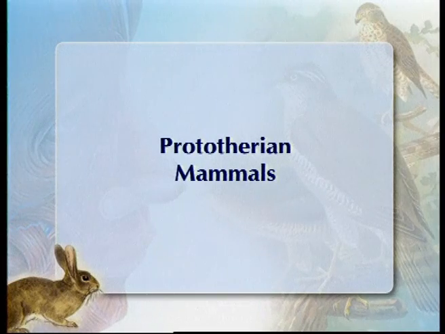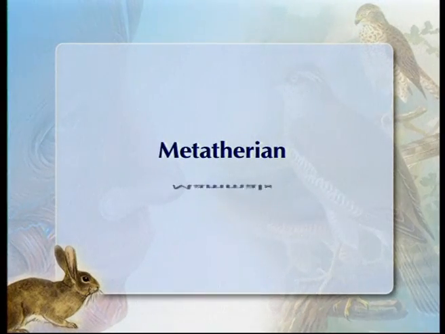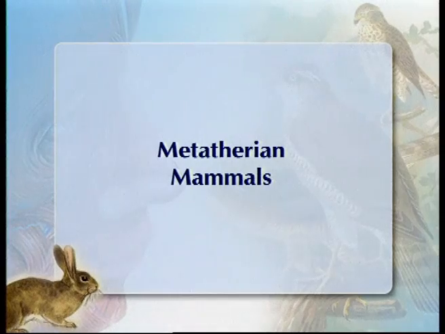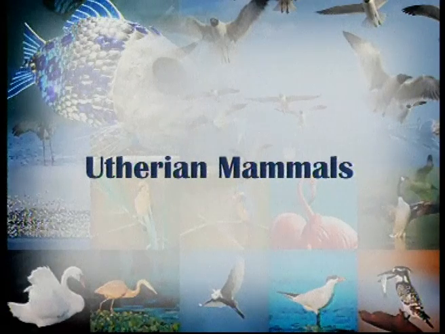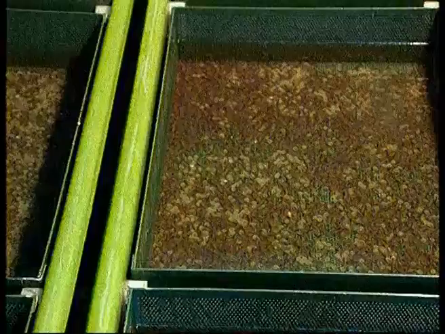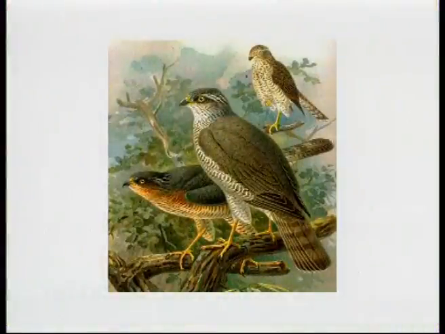Now we will discuss development. You know that development in mammals occurs inside the body of the mother. Mammals are divisible into three parts: prototherian mammals that lay eggs, metatherian mammals, which have a pouch on the abdomen, and eutherian mammals that give rise to a fully mature baby. In eutherian or true mammals, the development is internal because it occurs inside the uterus of the mother. But in Pisces, amphibians, reptiles, and birds, the development is external, either in the water or in a hard shell on land.